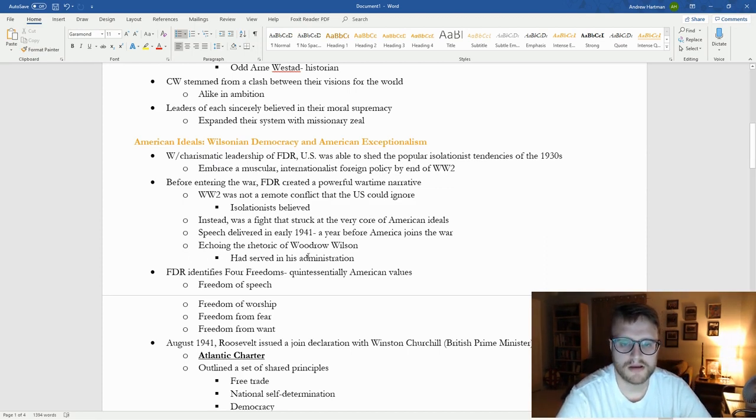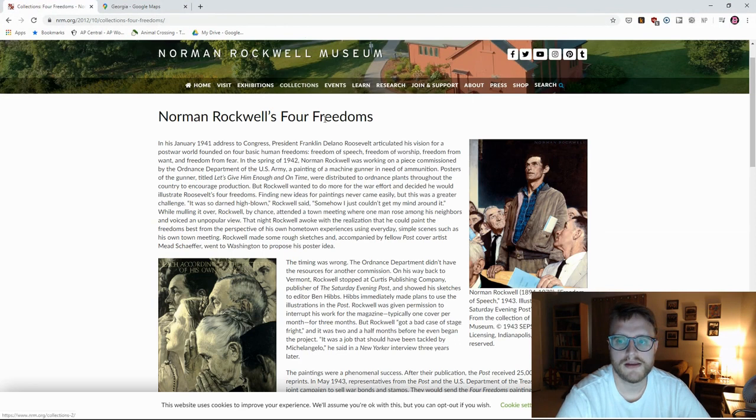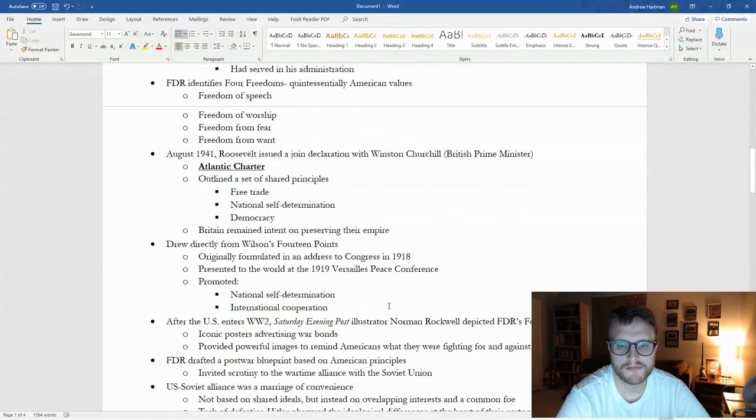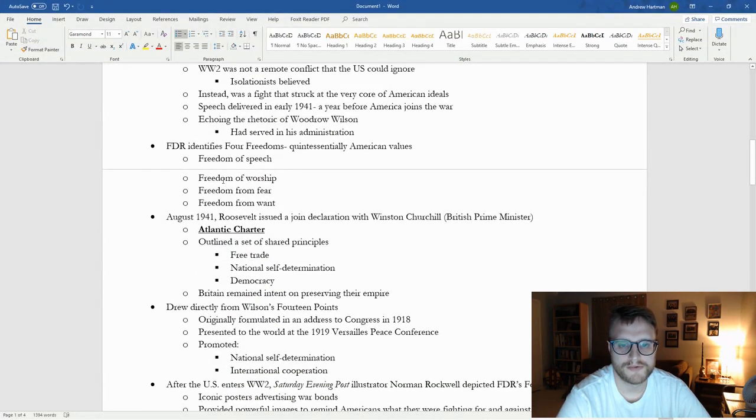And he's echoing the rhetoric of Woodrow Wilson, in whose administration he had served previously in the late 1910s. I'm not sure if the four freedoms are from Wilson, or if they're uniquely an FDR idea. But he identifies four freedoms: the freedom of speech, the freedom of worship, the freedom from fear, and the freedom from want. Let's see if I still have that up somewhere. And here we will see from Norman Rockwell, which I'll come back to in a bit. Norman Rockwell will visualize these freedoms for FDR.